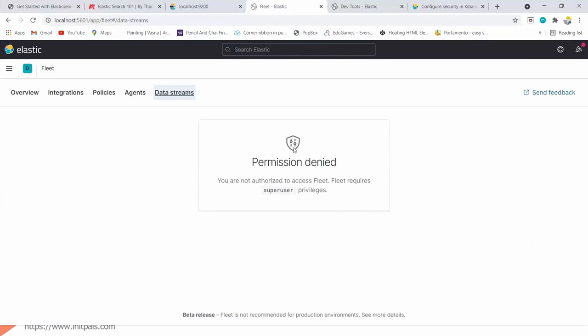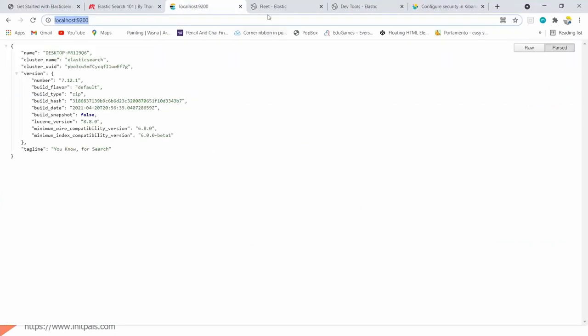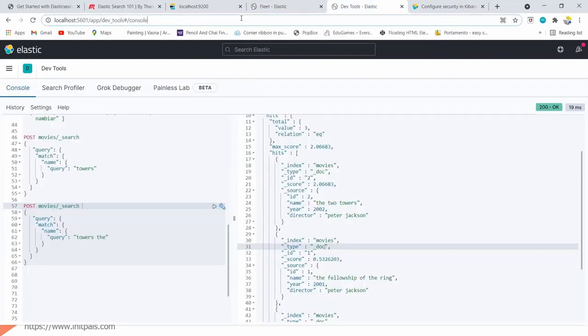So they have added a way to protect Kibana. Usually we don't expose this port outside the application. We can configure it in such a way that only Kibana can access the application, not other applications, so that we are able to protect this.